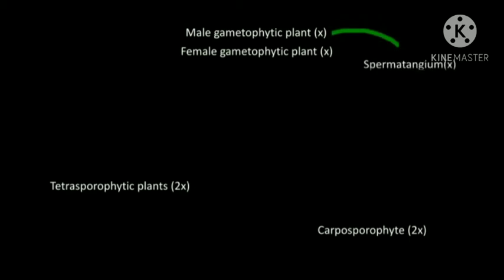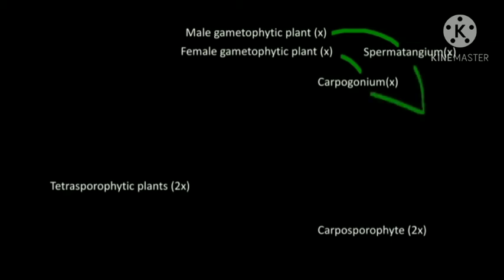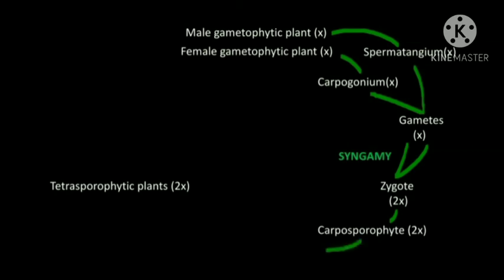Firstly, the male and female gametophytes bear reproductive organs named spermatangium and carpogonium. The spermatangium, which is a male reproductive organ, produces male gametes called spermatia. The carpogonium, which is a female reproductive organ, produces the female gamete or egg. The male and female gametes fuse with each other and form a diploid zygote. Now, this zygote will develop into carposporophyte, which is also diploid. The carposporophyte bears carposporangium and it forms carpospores, which are diploid in nature.